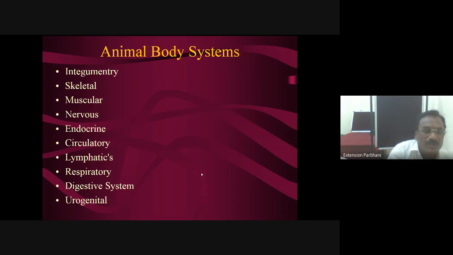Then the nervous system, concerned with brain and spinal cord, as you are aware. Then endocrine glands such as pituitary, pineal, and adrenal. These are endocrine ductless glands which pour their secretion directly into blood. Then the circulatory system: the heart and its vessels, arteries or veins. Then the lymphatic system: lymph vessels and lymphatic glands, primary lymphatic organs and secondary lymphatic organs. Primary are the thymus and bone marrow; secondary are the spleen and lymph nodes. That is all in brief.